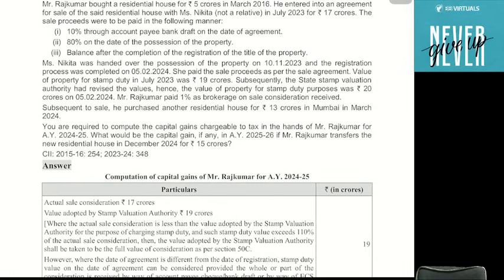Now stamp duty value will be considered on the date of registration or agreement. Normally it is SDV as on date of registration. But if the date of agreement and registration are different, and if you received any consideration or part thereof up to the date of agreement by account payee cheque, account payee demand draft or any mode of electronic clearing system, then you can consider the SDV as on date of agreement. You understood? Just do this question.